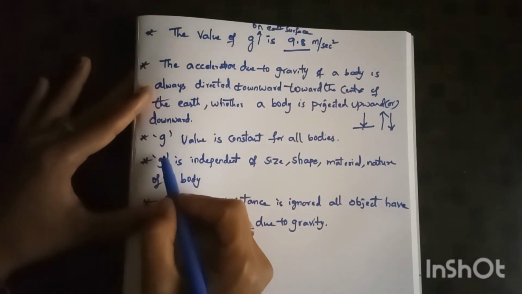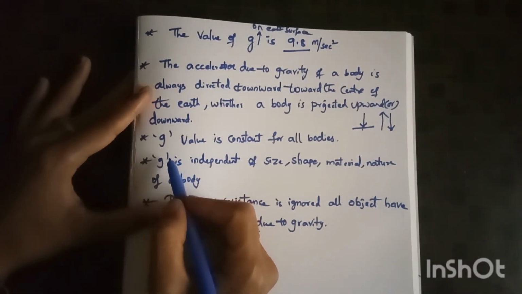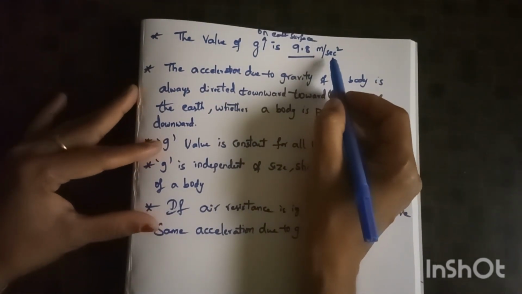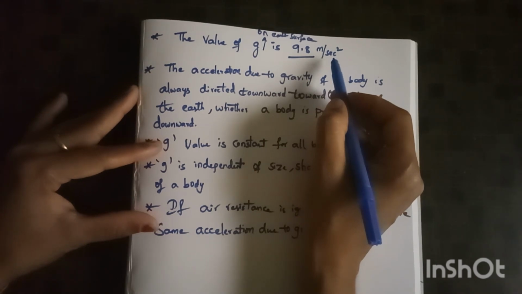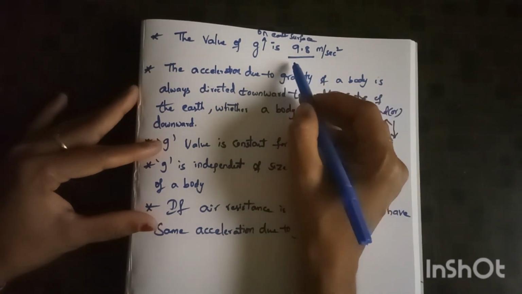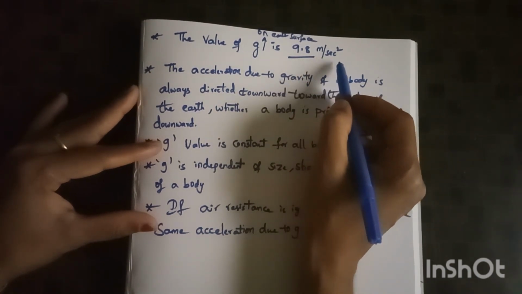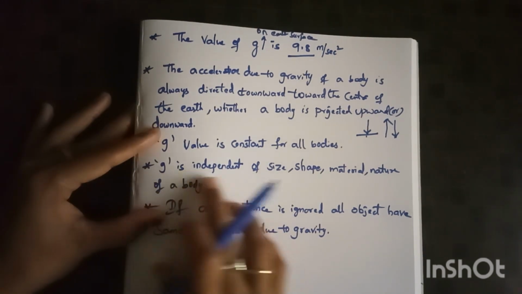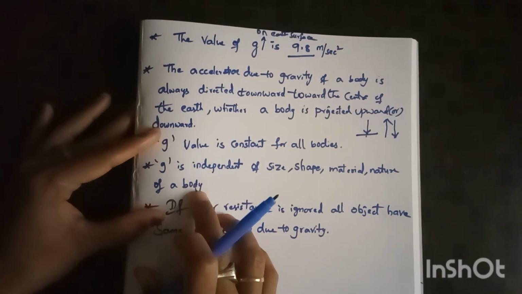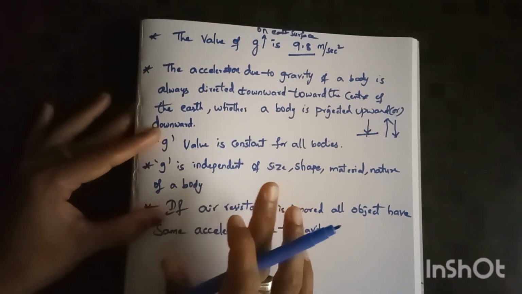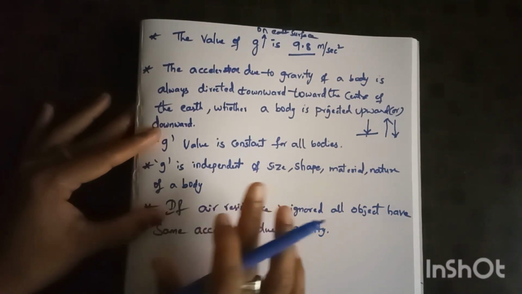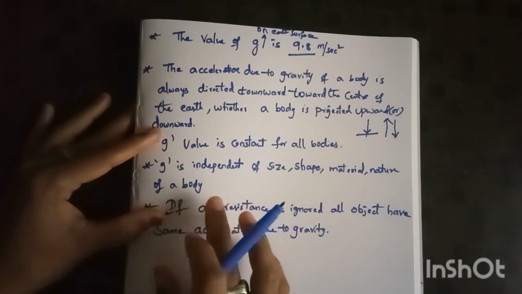Okay, then I said the value of g is 9.8 meter per second square. Why meter per second square? Because acceleration due to gravity is an acceleration. The unit of acceleration is meter per second square, so the unit of acceleration due to gravity will also be meter per second square. And g is independent of size, shape, material and nature of the body. Independent means it does not depend on size, shape, or nature of the body.